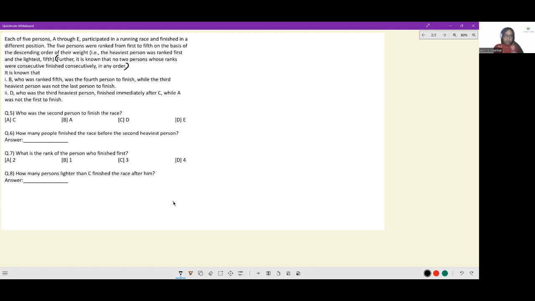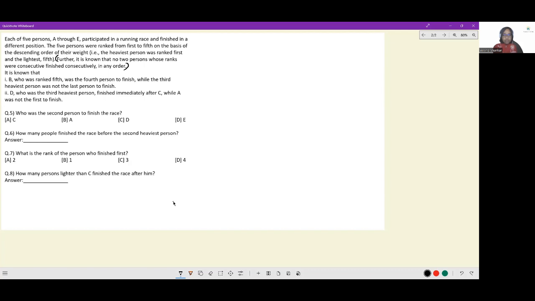This is a very, very important piece of instruction. If my rank in weight is 2 and your rank in weight is 3, we would not have finished the race consecutively, regardless of the order. Me first and you just after that, or you first and me just after that. Both these cases are impossible. Okay, so we have 5 people only. Let's see.